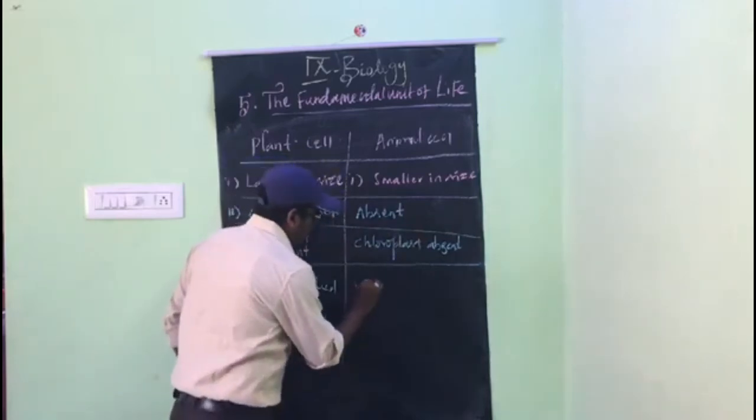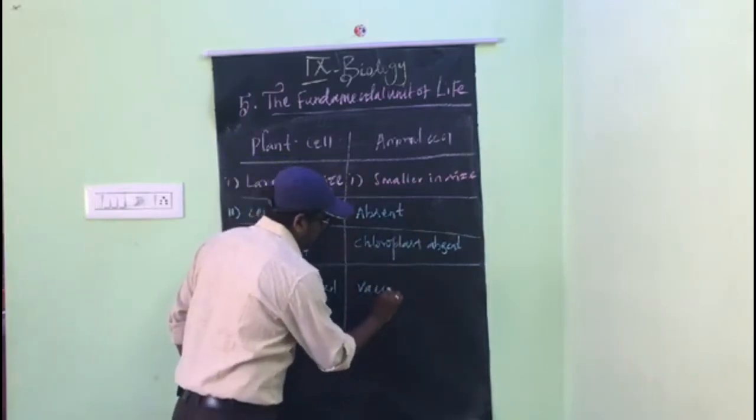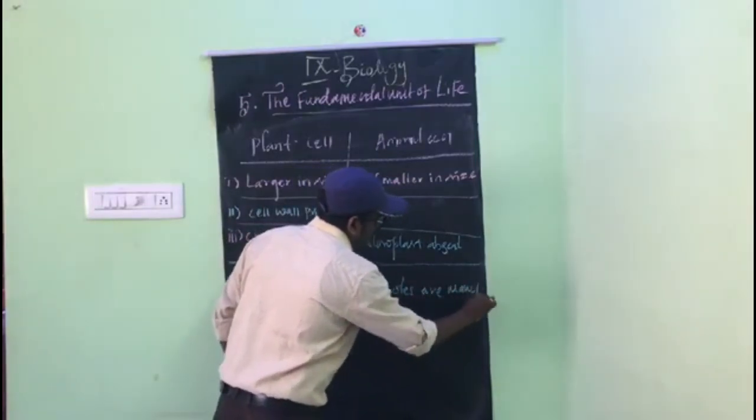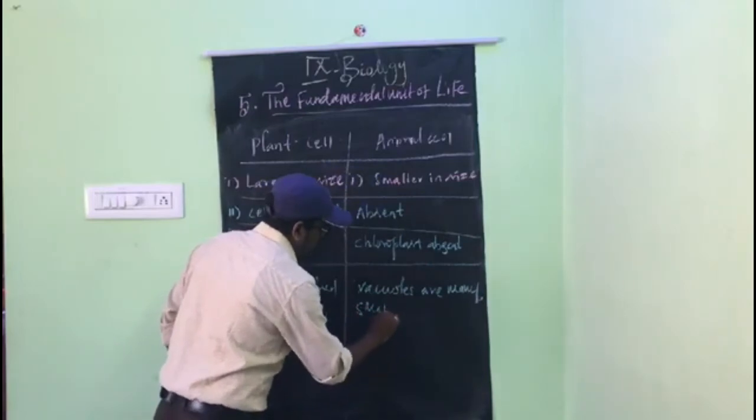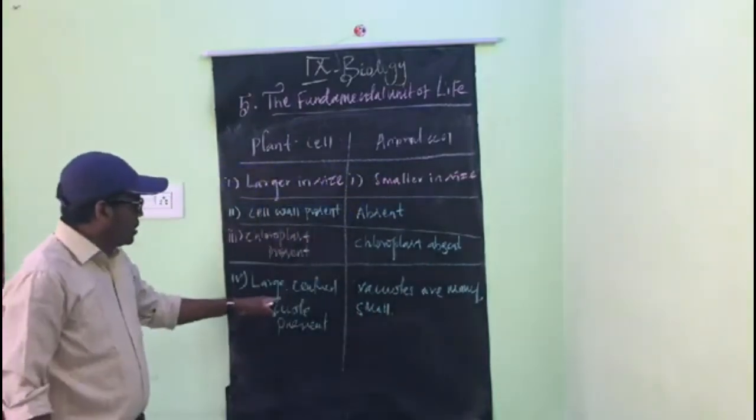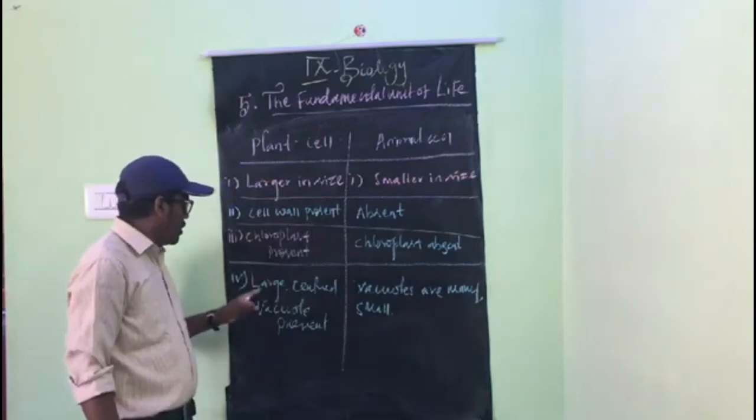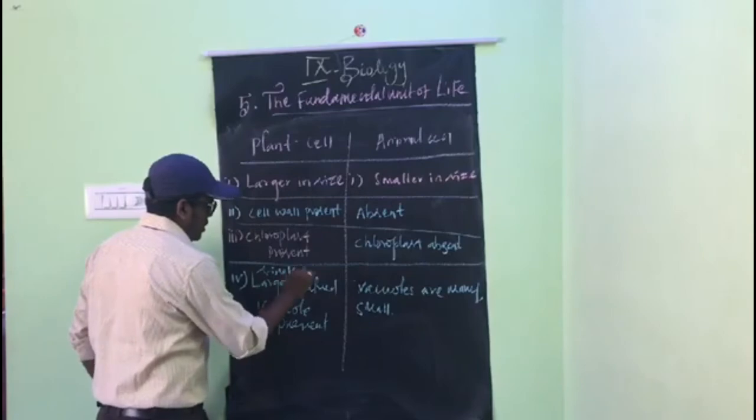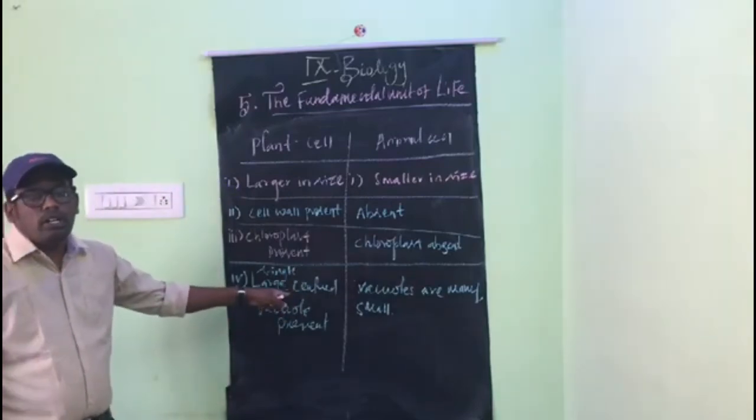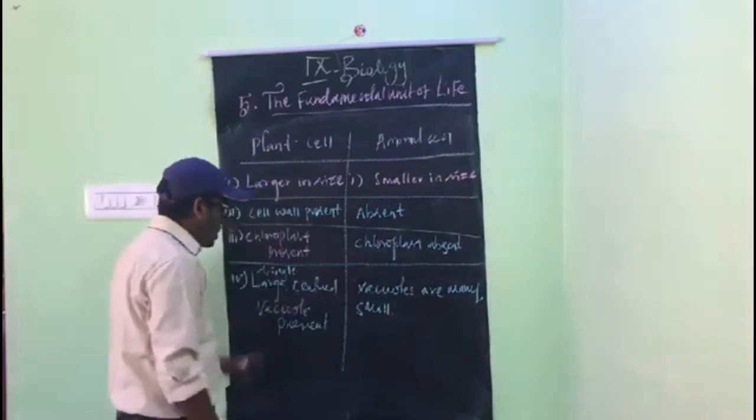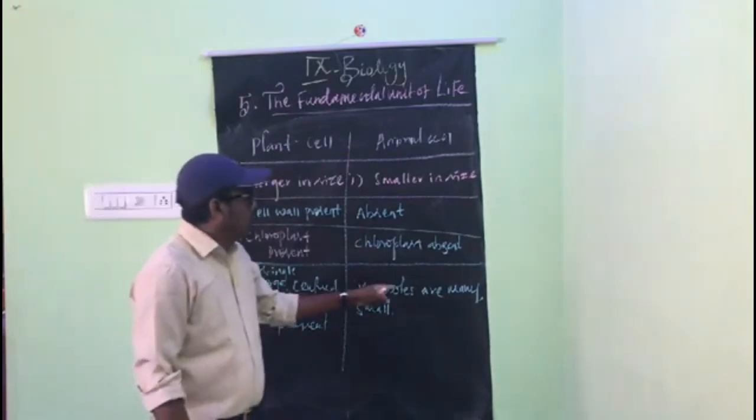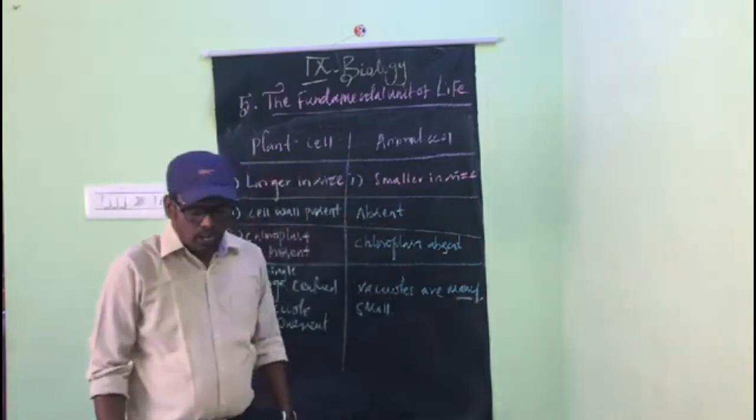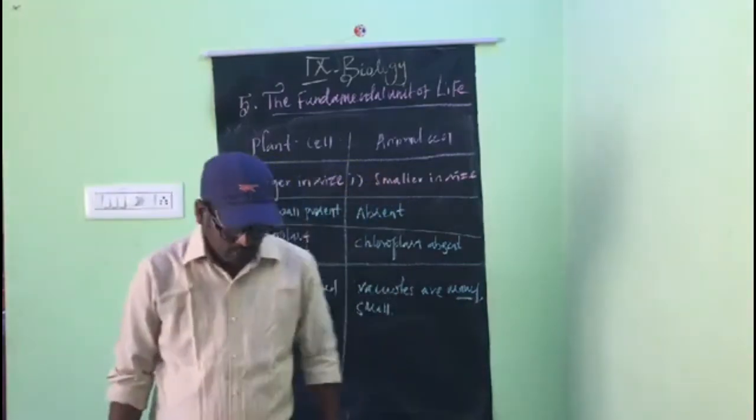Here the vacuoles are many and small. So in the plant cell a single, large vacuole is present, in the center or middle. But in the animal cell the vacuoles are many but small in size. Many but small in size.